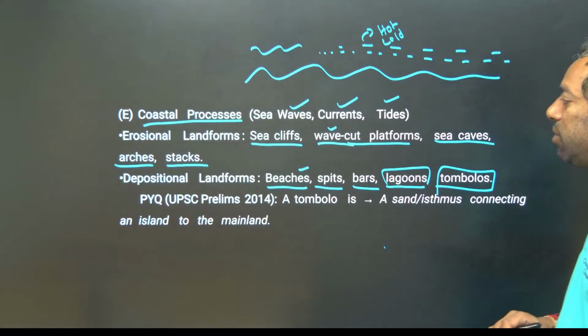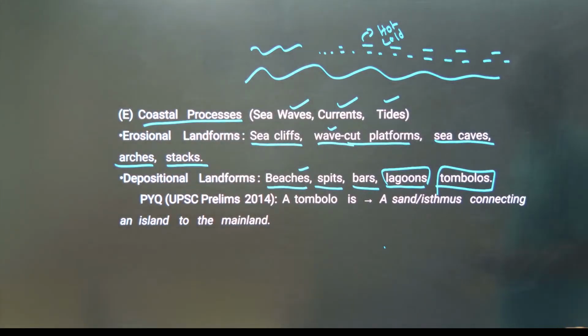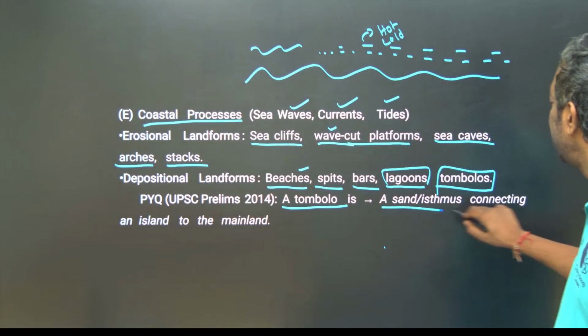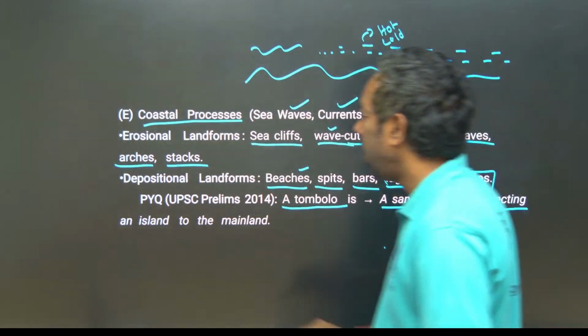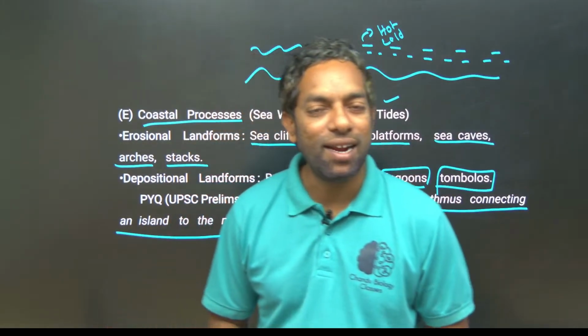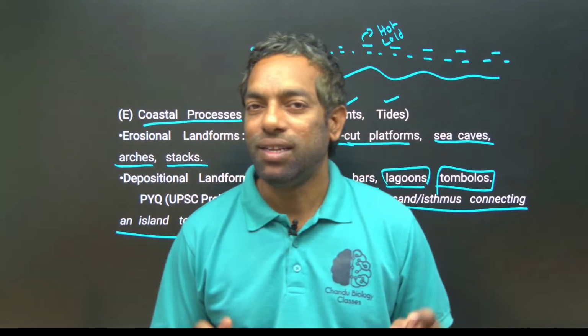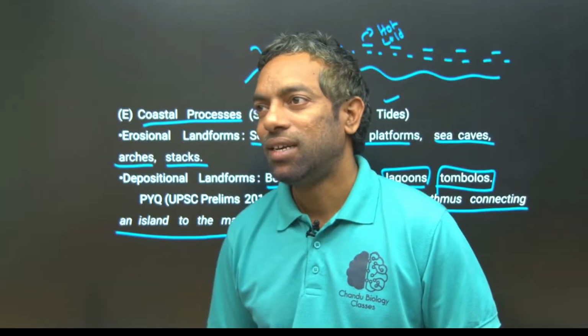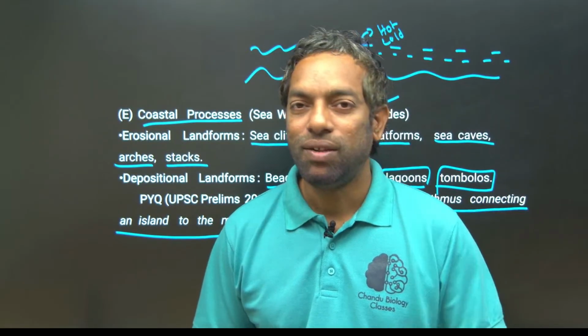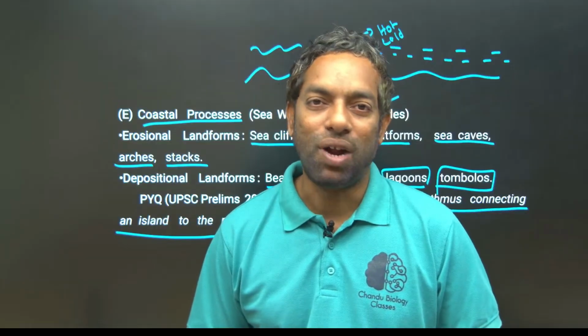Previously they asked in UPSC Prelims 2014: a tombolo is a sand isthmus connecting an island to the mainland. An isthmus is a narrow stretch of land connecting two mainlands separated by a water body.